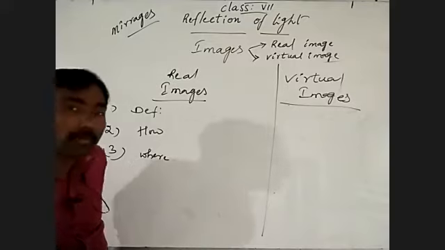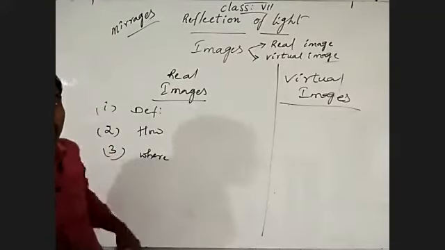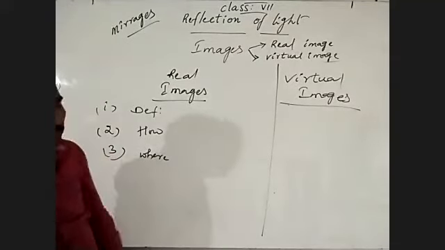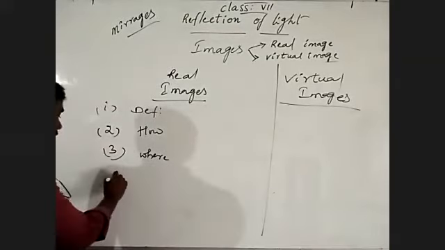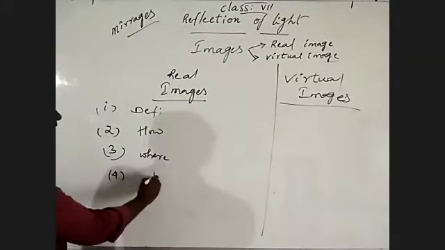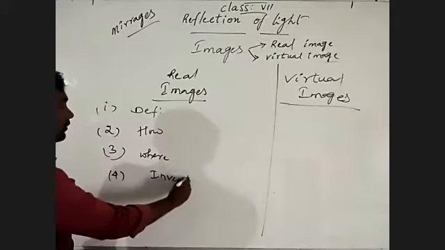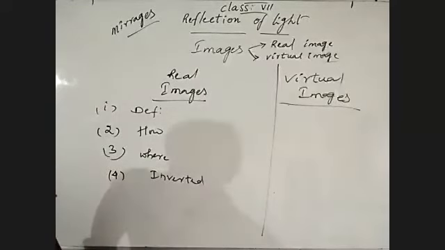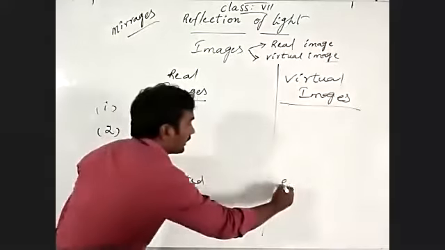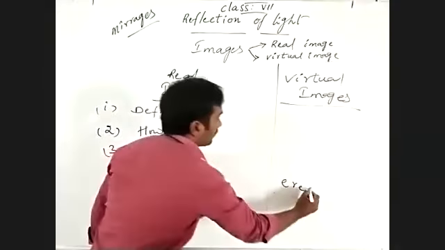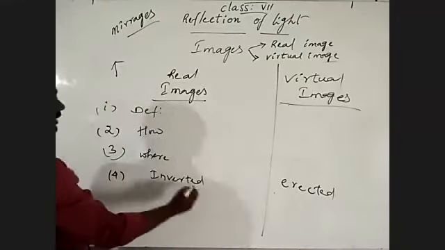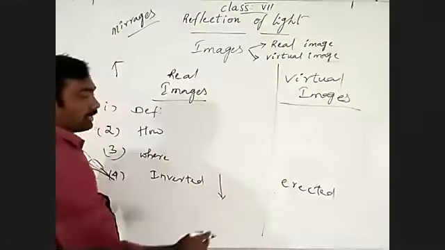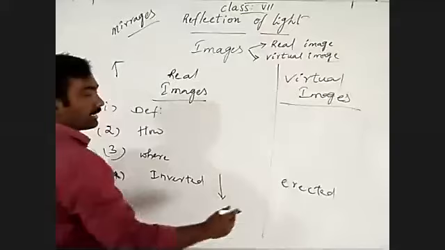It is a virtual image. Then the next one, the fourth point: a real image is always inverted, and here the virtual image is erect. Inverted means reversed, like an arrow mark turned around. Erect means vertical, straight.